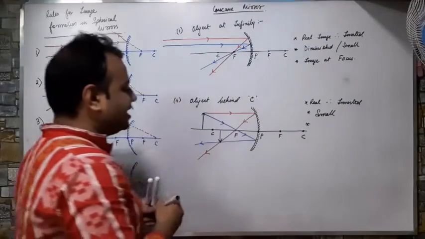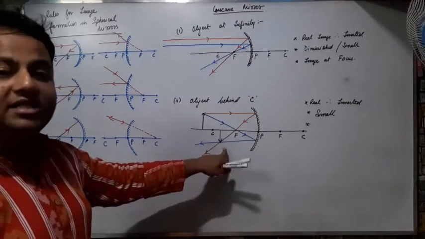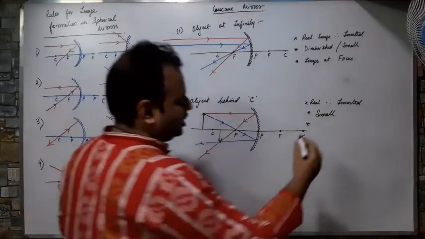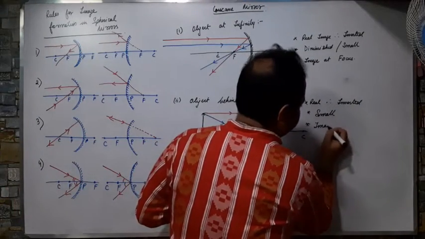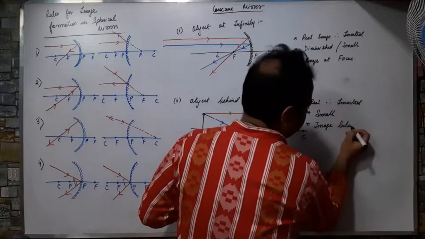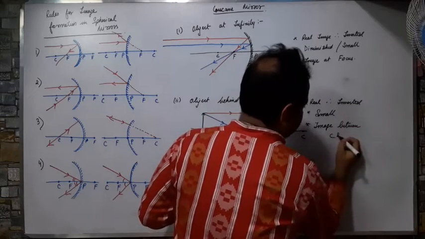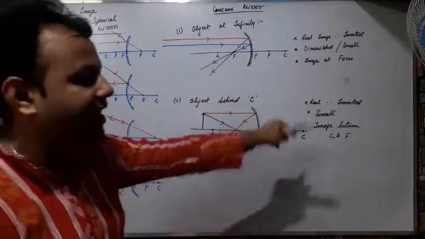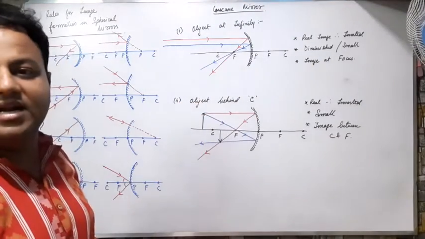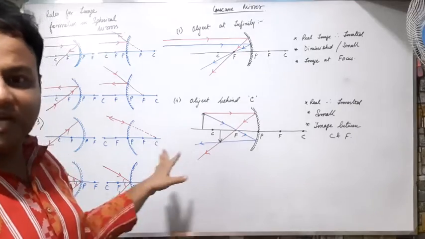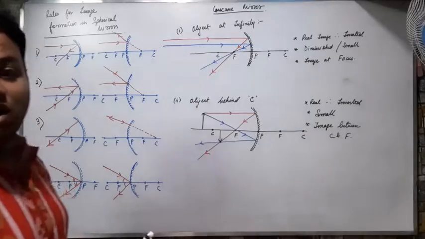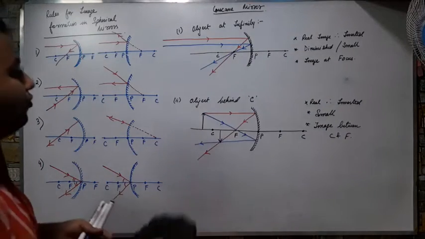And where is the image formed? The image is formed between C and F. So this is how I can draw the ray diagram of the objects that are given to me. सही है? Now 4 more. There are 6 diagrams for this. I have only drawn 2. 4 are remaining.